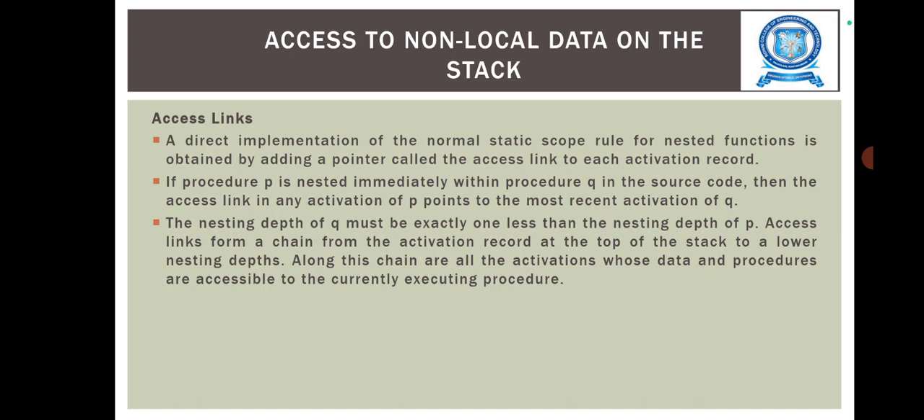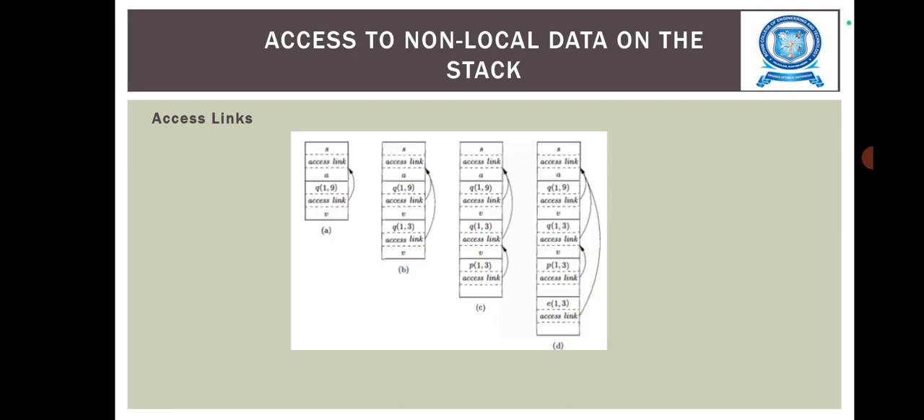Access links form a chain from the activation record at the top of the stack to a lower nesting depth. Along this chain are all the activations whose data and procedures are accessible to the currently executing procedure. Then next we are going to see the access link example diagram.